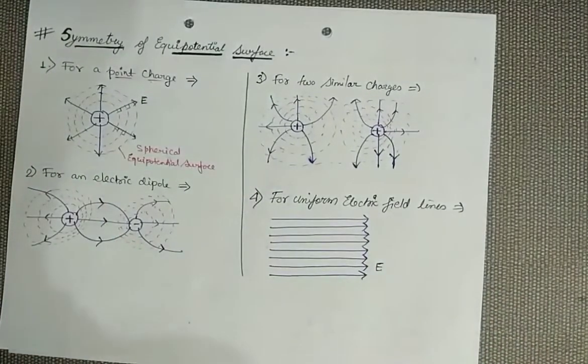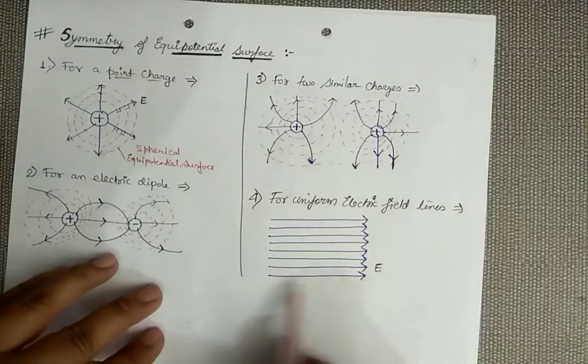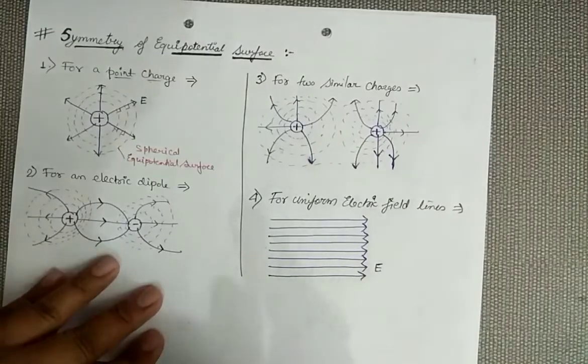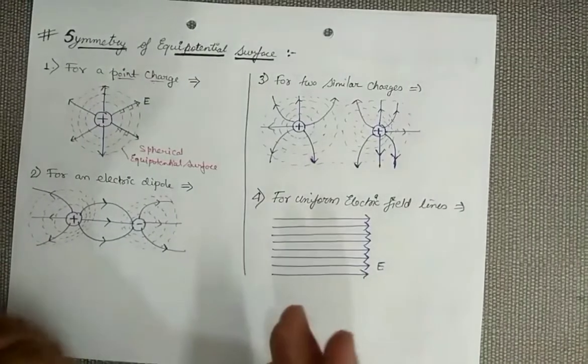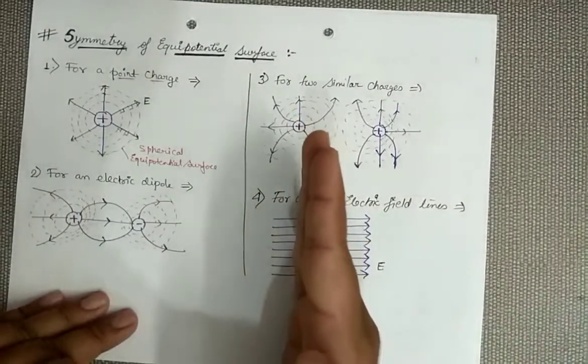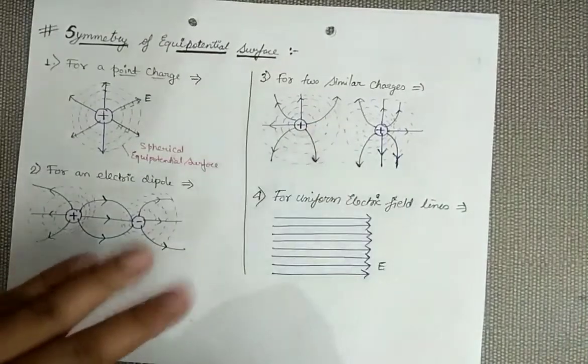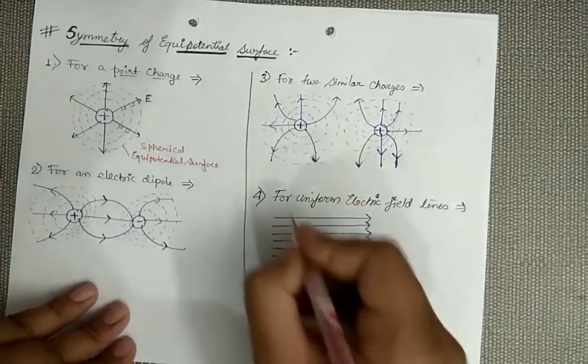Now suppose I have to draw equipotential surfaces. Remember one thing, equipotential surfaces are always perpendicular to the electric field. Now this is the direction of the electric field. I have to take something which is perpendicular. So just consider a plane. If I pass a plane along this direction, these planes will be perpendicular.